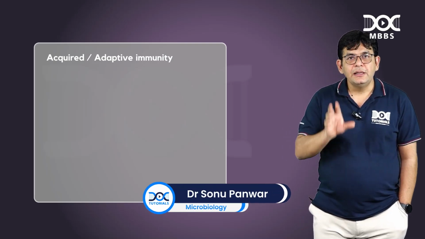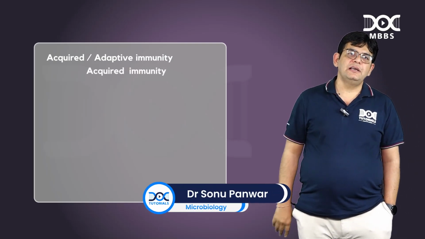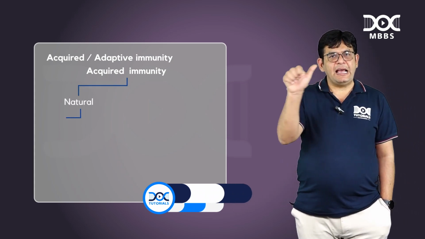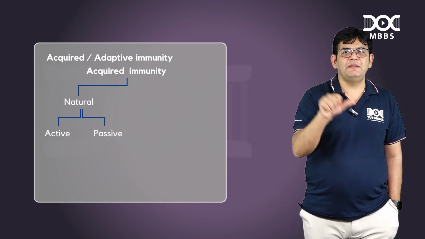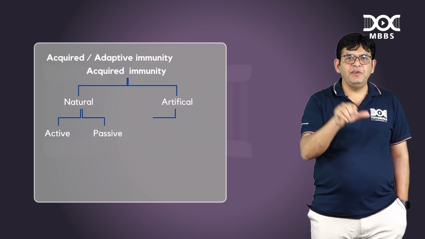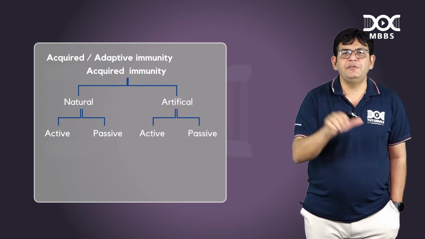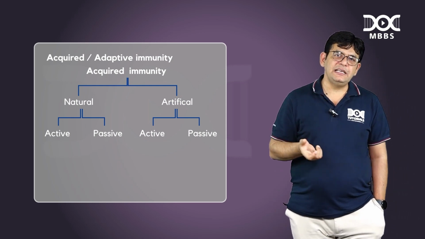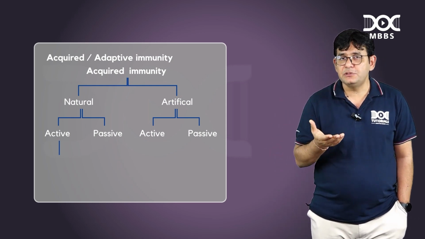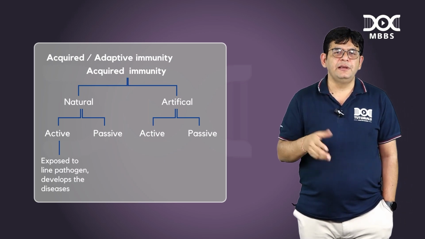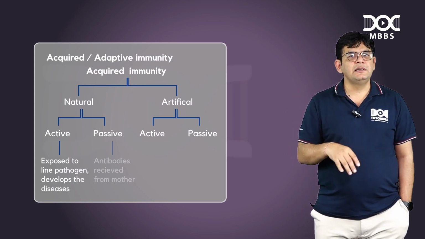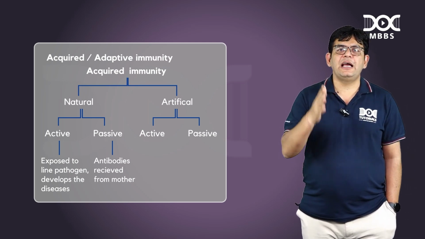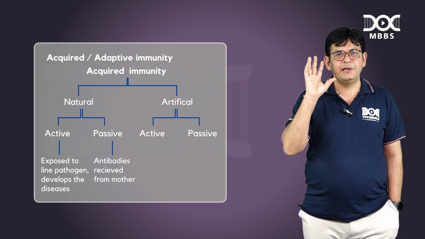You should know that the 4 combinations are possible. What are the 4 combinations? Natural active immunity, natural passive immunity, artificial active immunity, artificial passive immunity. Natural and active immunity, that is seen in what? Suppose some infection happens to you by the natural way, and what does the body produce against it? The antibodies. So that is a typical example of what? Natural active immunity. First point.